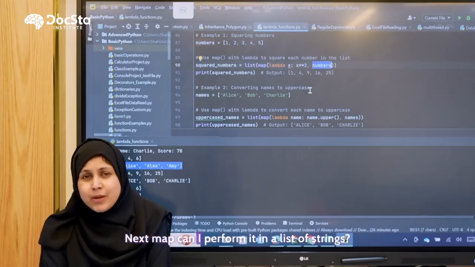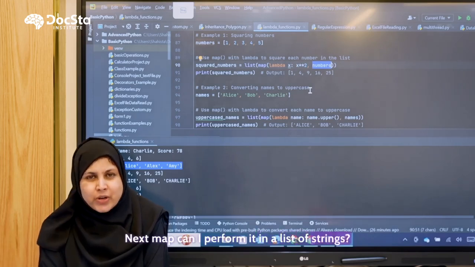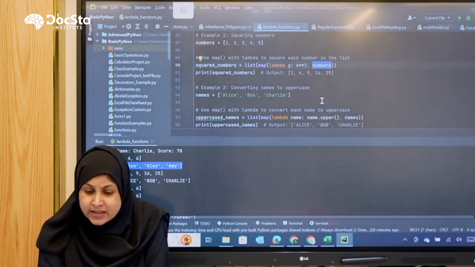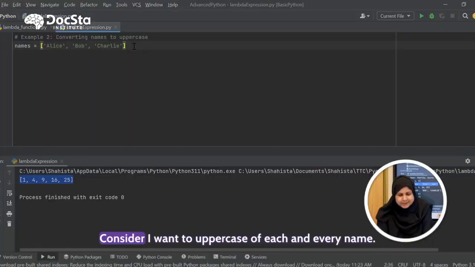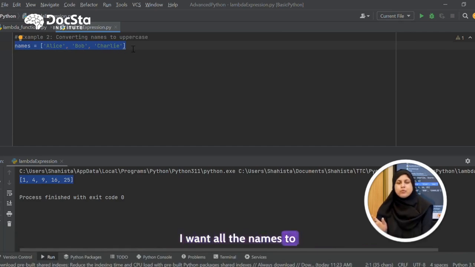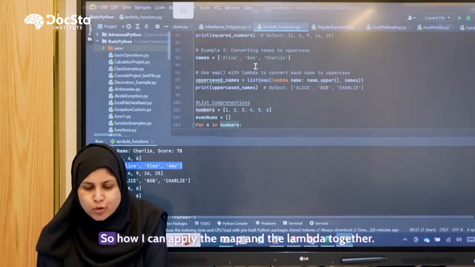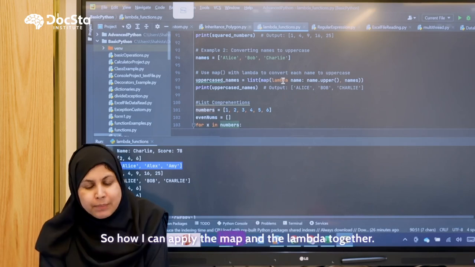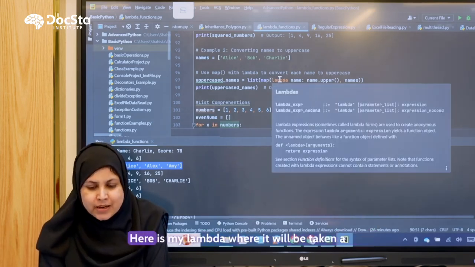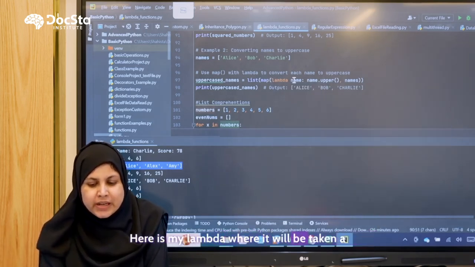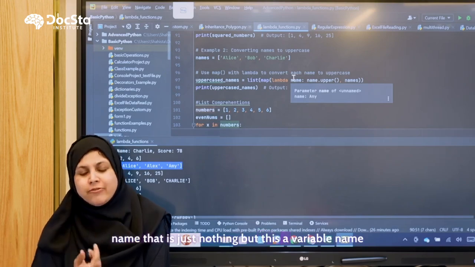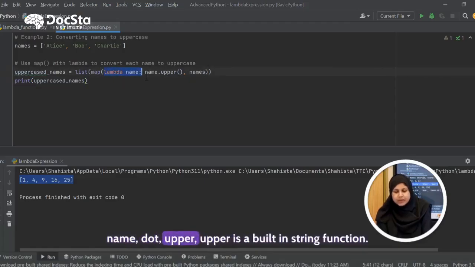Next, with map, can I perform it on a list of strings? Yes, possible. Here is an example. Consider I want the uppercase of each and every name. I want all the names to be printed in capital letters. So how can I apply map and lambda together? Here is my lambda, where it takes a name, which is just a variable name, name dot upper. Upper is a built-in string function.